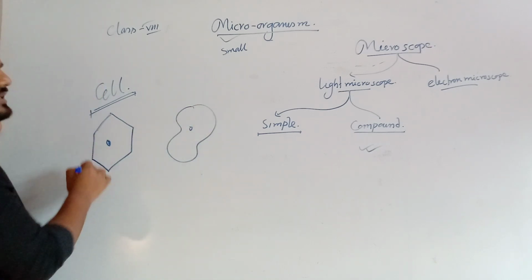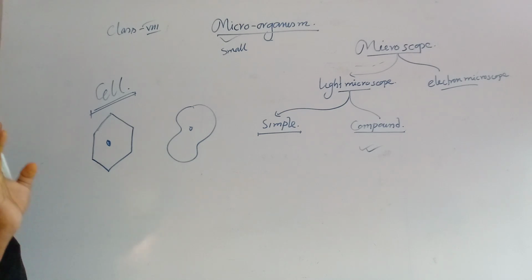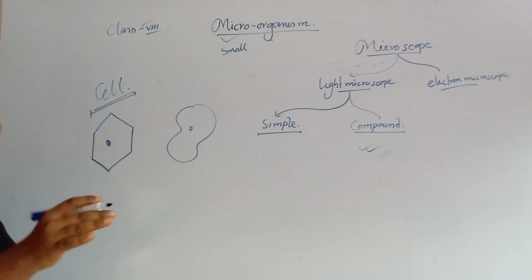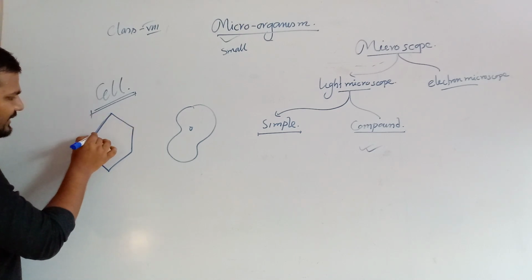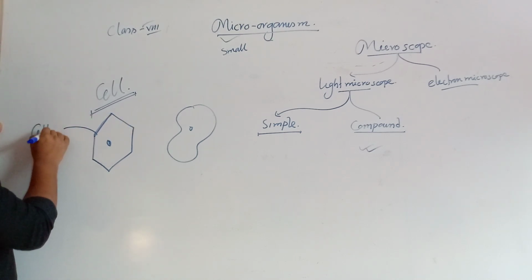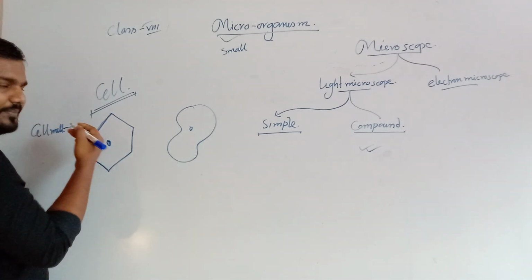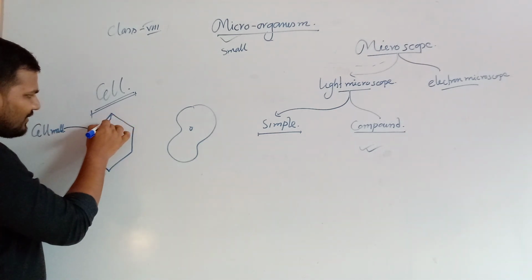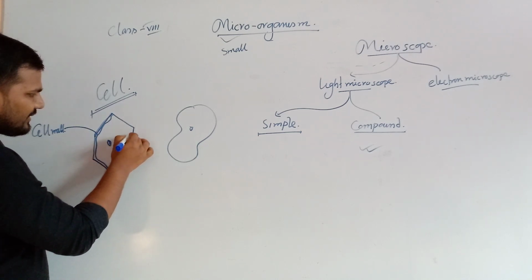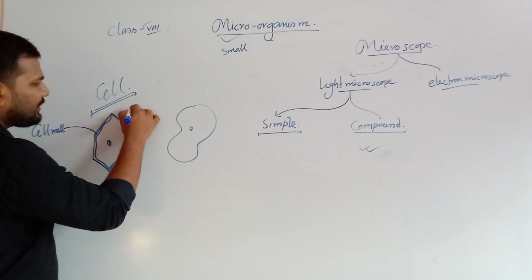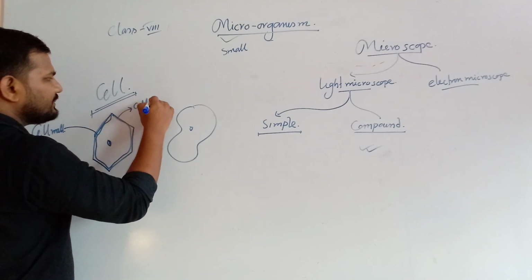In the case of the plant, the plant body is formed by specialized cells known as plant cells. The plant cell contains a thick outermost covering known as the cell wall, which is absent in the animal cell, and just below the cell wall we find a living thin cell covering known as the cell membrane.